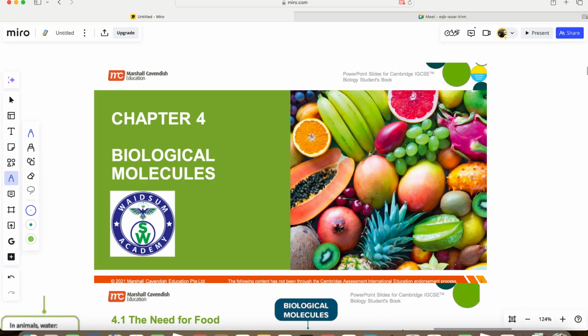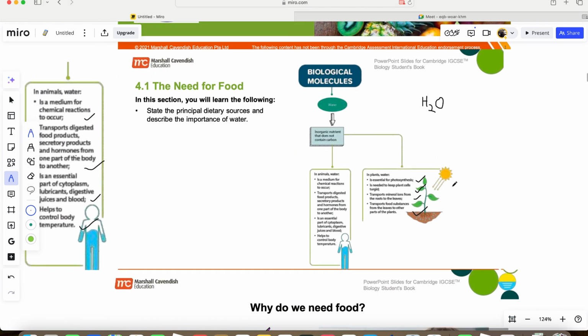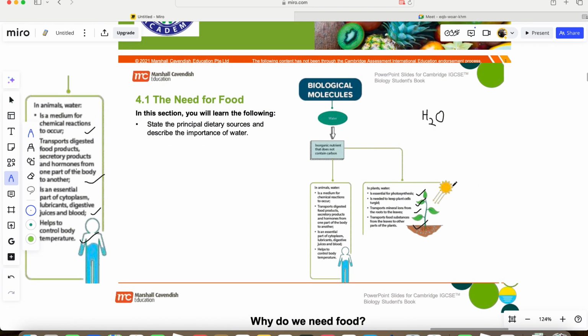Chapter 4 is biological molecules. So without wasting time, let's look at biological molecules. What are the things we're expected to know here in this chapter? One of the first things we need to know is about water.